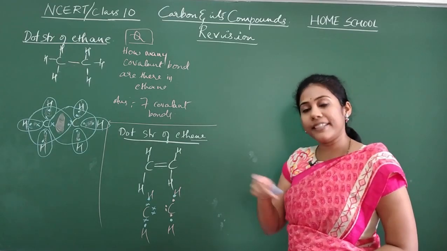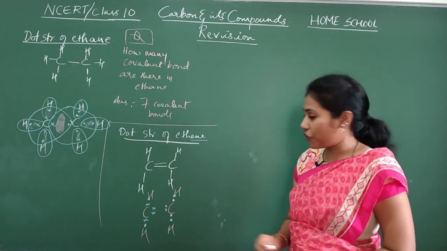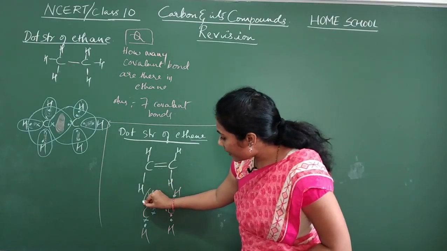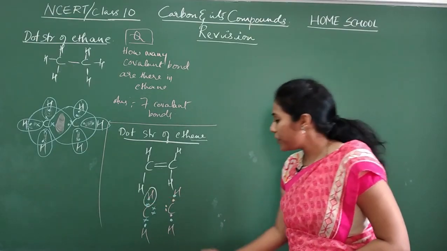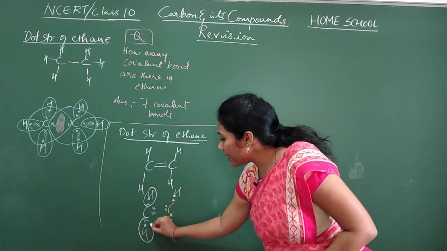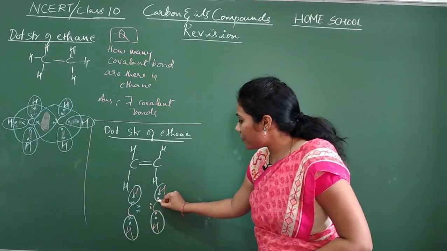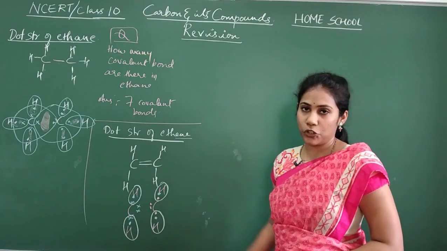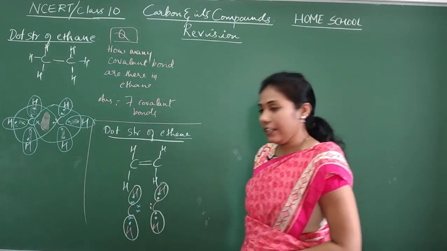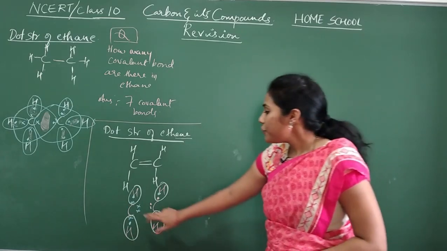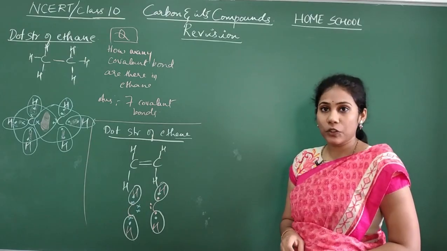Now that circling thing you have to do. First finish off circling hydrogens. Okay? So when you circle a hydrogen, you will include 2 electrons. These are the 2 electrons you will include. Okay? This hydrogen when you circle, these are the 2 electrons. This hydrogen when you circle, and this hydrogen when you circle, these are the 2 electrons. Okay? And now the next is circling of carbon. Okay, so when you circle a carbon, how many electrons you have to show? 8 electrons, isn't it?